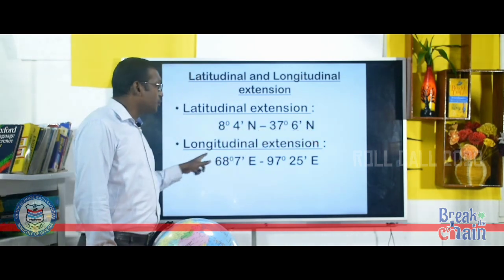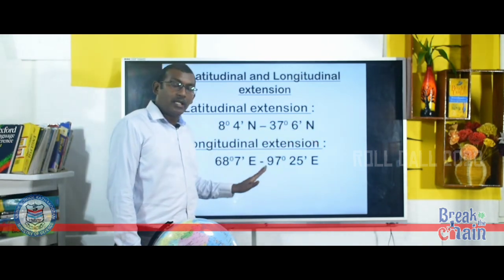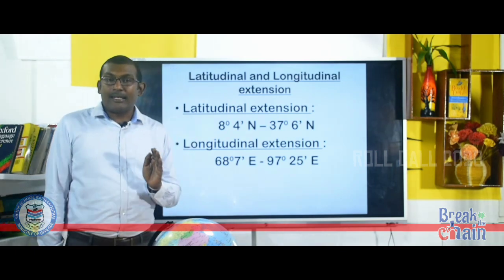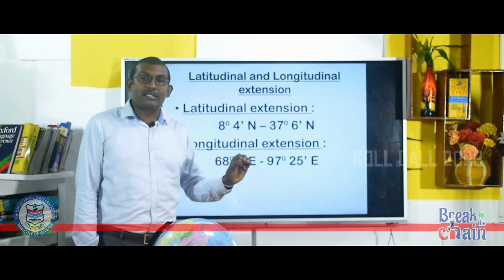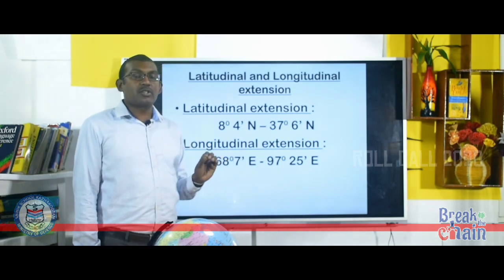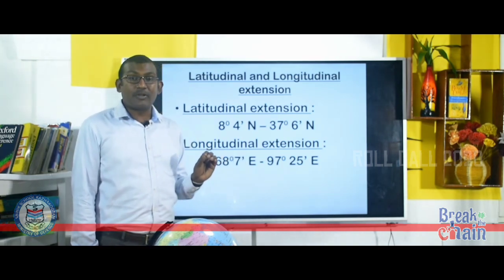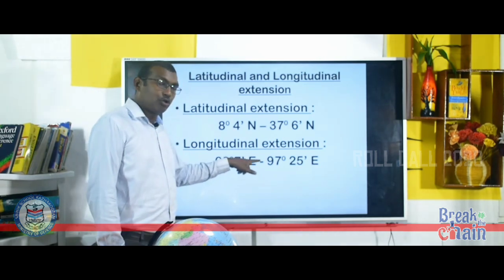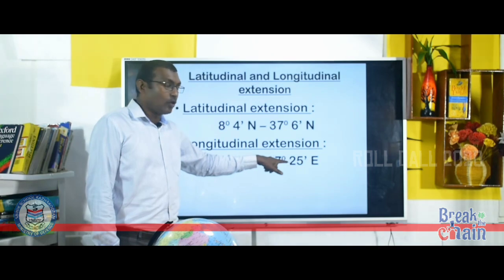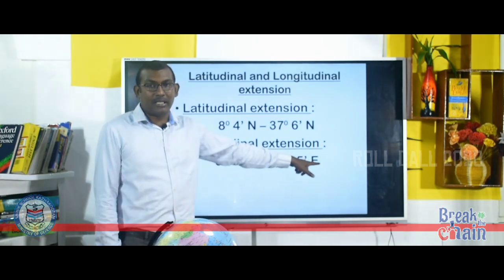Next is longitudinal extension. In this also the entire area of India is located in the eastern hemisphere, and the extension of India in terms of longitude is 68 degree 7 minutes east to 97 degree 25 minutes east.